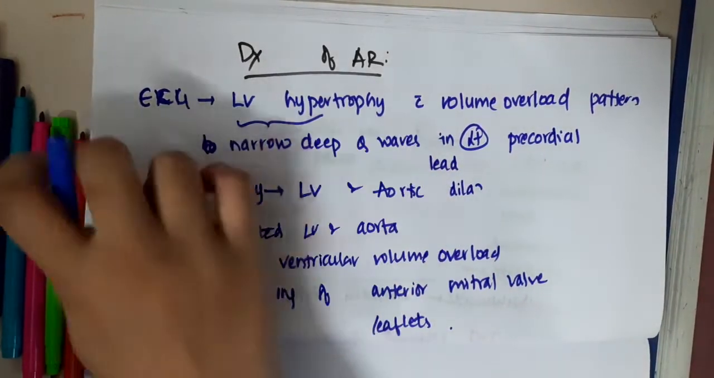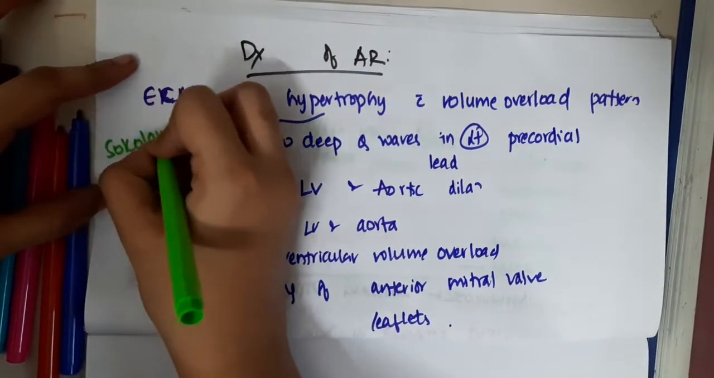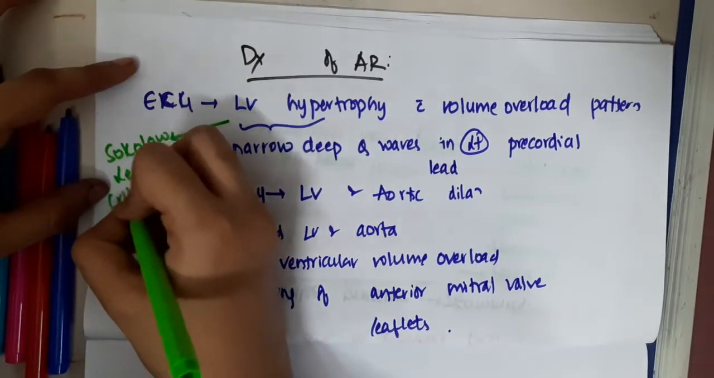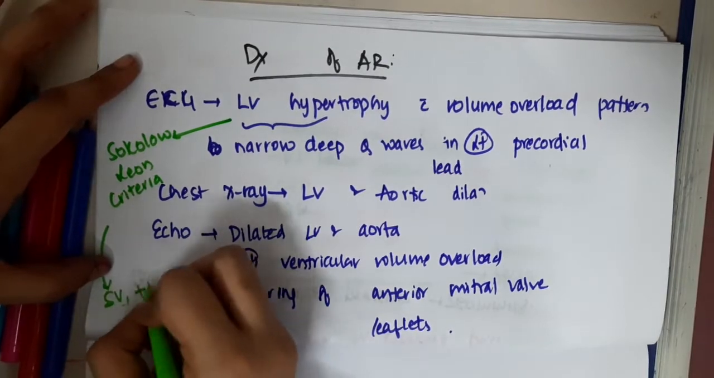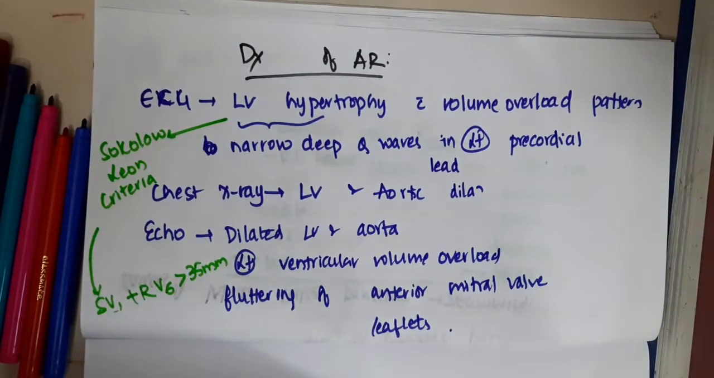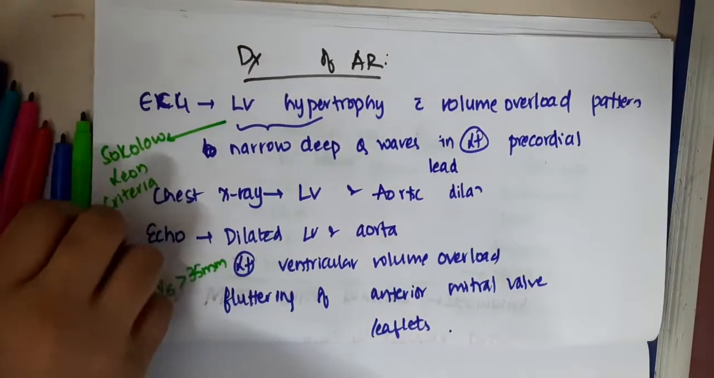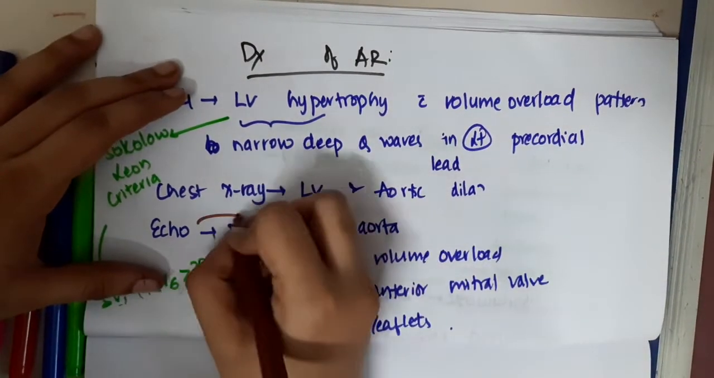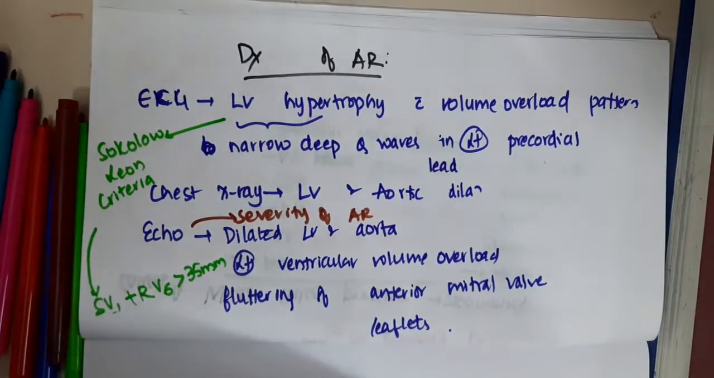What is the criteria for left ventricular hypertrophy? It is the Sokolow-Lyon criteria. In the Sokolow-Lyon criteria, the S wave in V1 plus the R wave in V6 should be more than 35 millimeters. On chest X-ray, you will see left ventricular and aortic dilatation. And with 2D echo, the severity of regurgitation can also be found out.